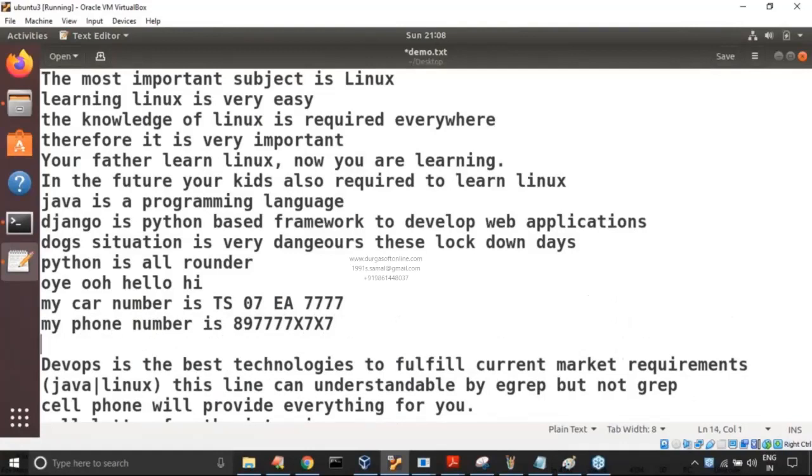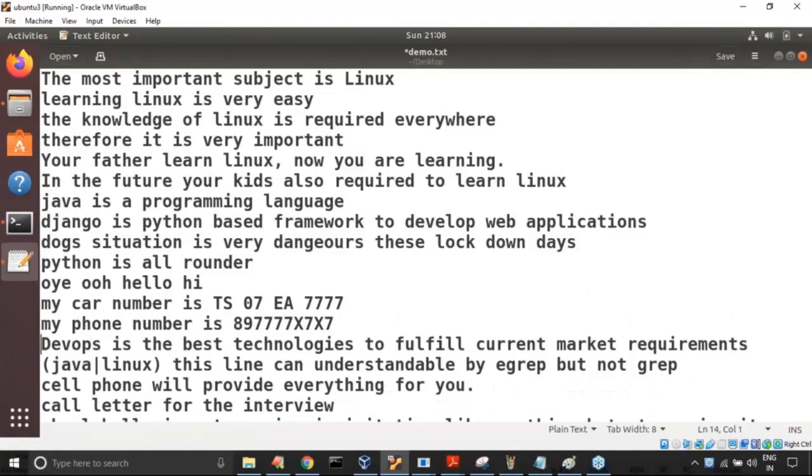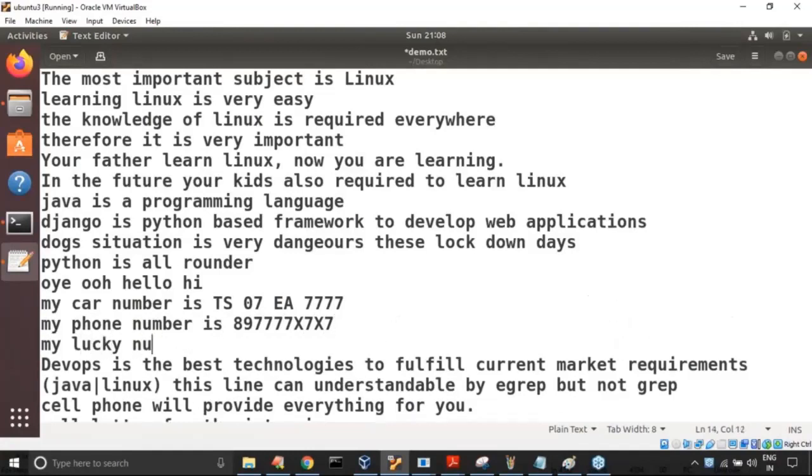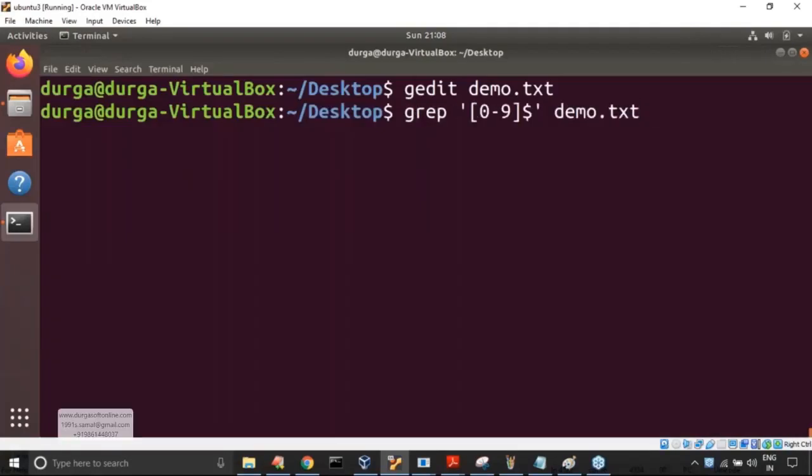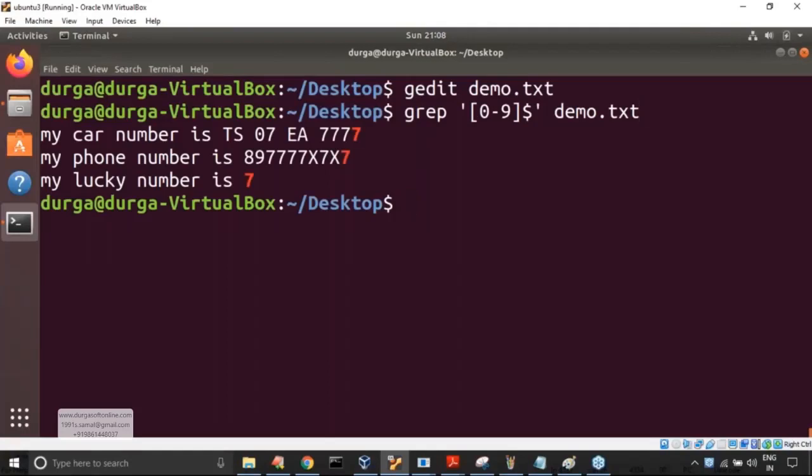Here my phone number ends with 7. Next, my lucky number is 7. Now there are some lines that end with digits. Now observe carefully. The same command displays lines that end with a digit. Clear? Is any explanation required?